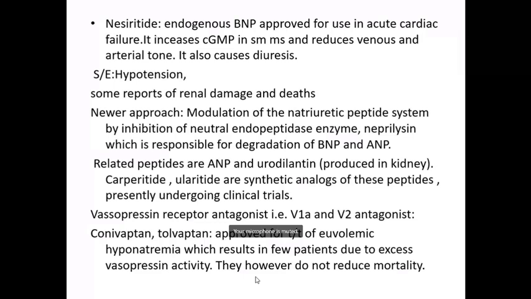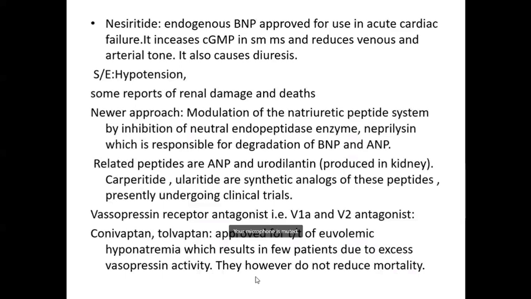Now, drugs like vasopressin receptor antagonists. Remember when we studied diuretics and antidiuretics, we studied a bit about the vasopressin receptors, the V1 and V2 receptors. So drugs like Vaptans, mainly tolvaptan and conivaptan, are orally active V2 receptor antagonists that were introduced for the correction of the syndrome of inappropriate ADH secretion, SIADH. They had come into the market for this purpose.